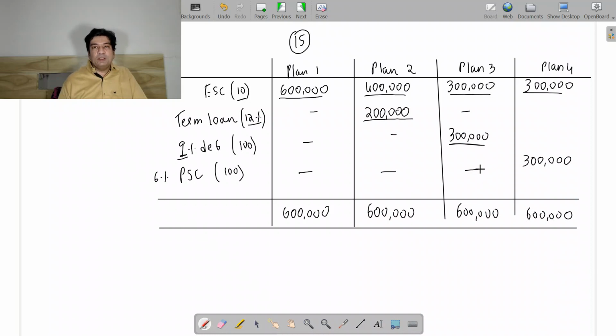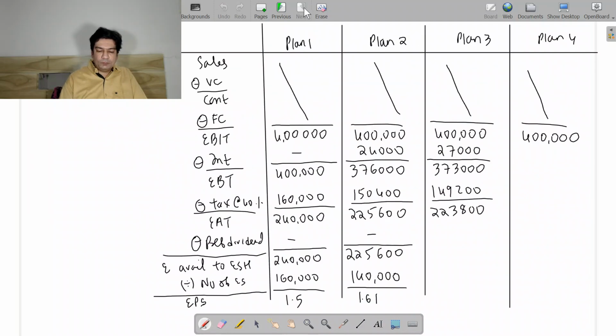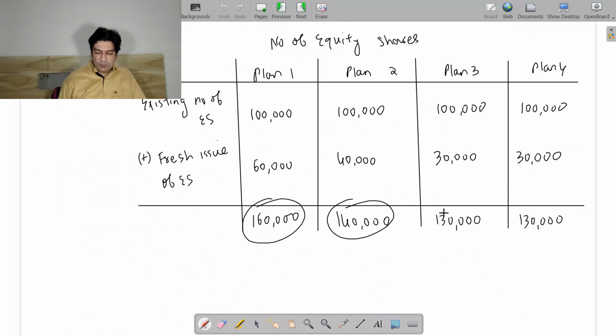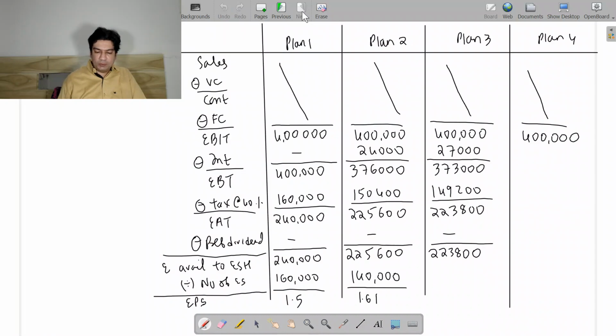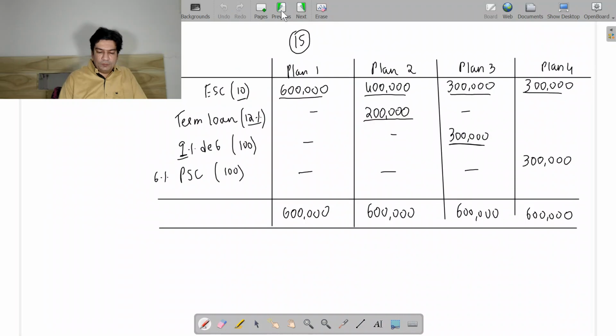Now plan 3, there is no preference dividend. So there is no preference share capital, so there will be no preference dividend. So 223,800. Then number of equity shares, we have 1,30,000 shares. So divide by 1,30,000 shares, so 1.72 will be our earning per share. Now plan 4.